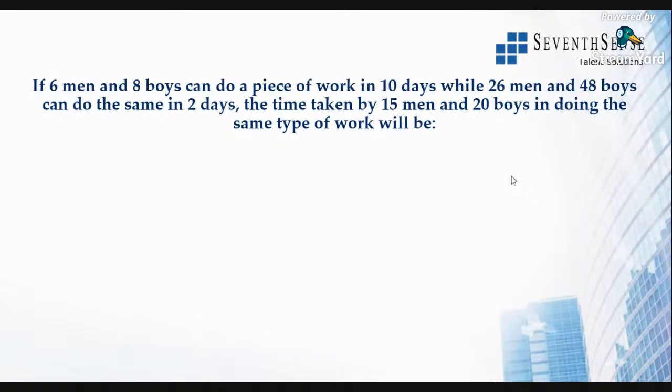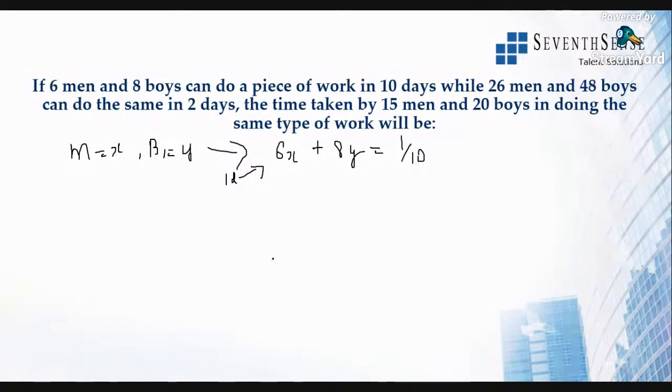Clear? So let us find out the first equation, 6 men, 8 boys. So I'll just take men as x and boys as y. All right, so from the first condition, 6 men, 8 boys together, 6x plus 8y. They complete the work in 10 days. So I'm just taking 1 day's work. Always remember, it is always 1 day's work. So in 1 day they will do 1 by 10 of the work.